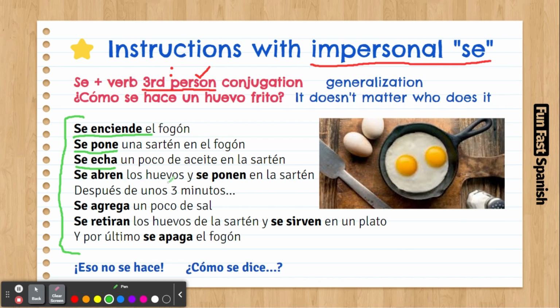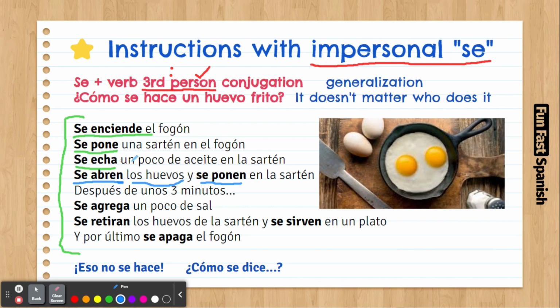Se abren los huevos. Here there is something peculiar. We are using an N, right? Se abren. Why are we doing se abren? Because los huevos are plural, yeah? Y se ponen en la sartén. We are talking about the eggs, which are plural, therefore we are using an N here.